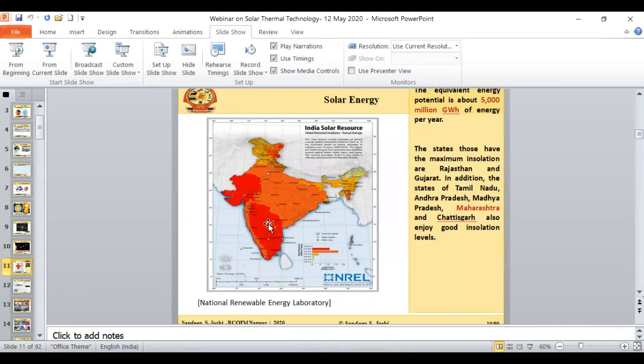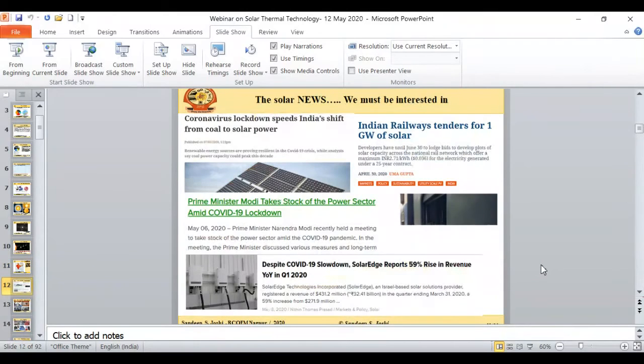Now, if I talk about our country, the equivalent energy potential in our country is more than 5,000 million gigawatt hours of energy. And you can just imagine, the electrical grid is just 370 gigawatt, and around 5,000 million gigawatt hours of energy per year is available. It means one day of solar energy is well sufficient to supply the entire energy consumption of our country for more than 1 year. If I see the demography of our country in the context of solar energy, almost everywhere we are getting a very good amount of solar radiation. So these radiations are well available. The point is that we should use all this energy very efficiently.